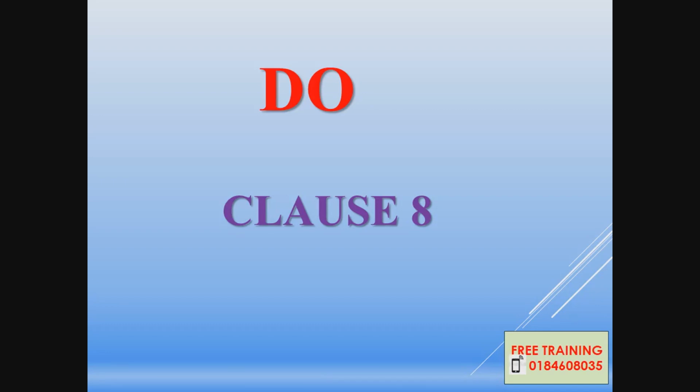Then after that we're going through the ISO clause 5 leadership. Clause 5 has 5.1, 5.2 and 5.3.